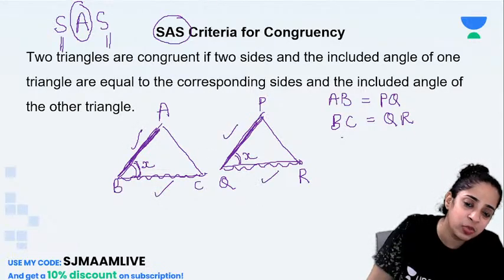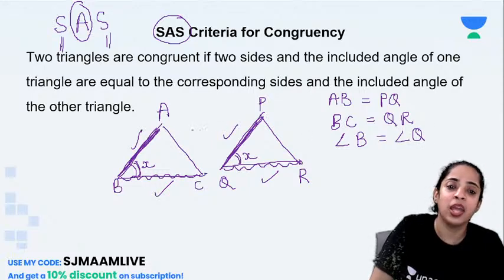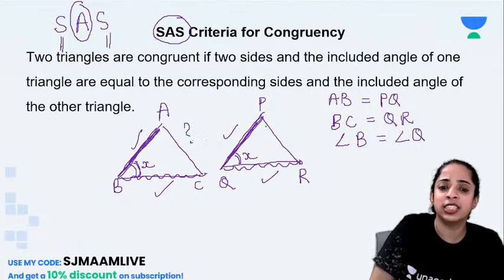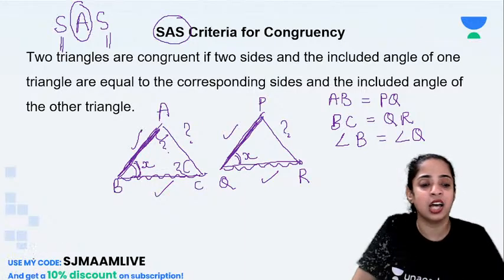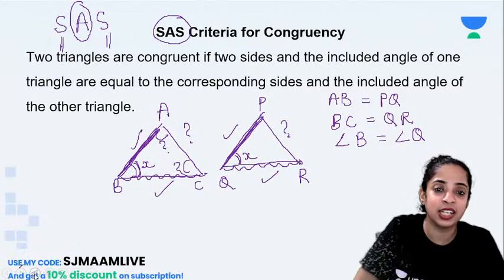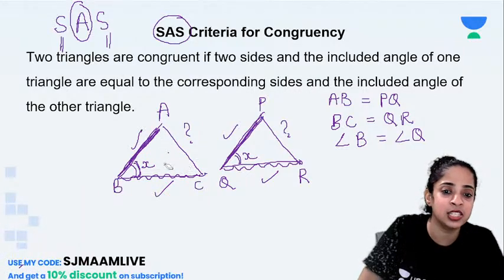So if this sandwiched angle B is also equal to angle Q, then even though we don't know these other sides and angles, these two triangles are congruent by which criteria? By SAS criteria. Is that clear to you guys?